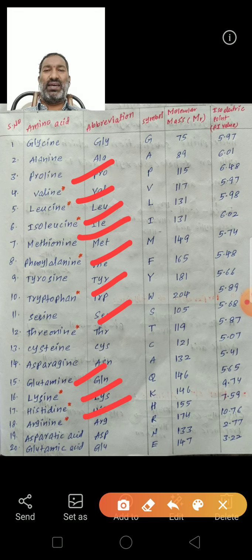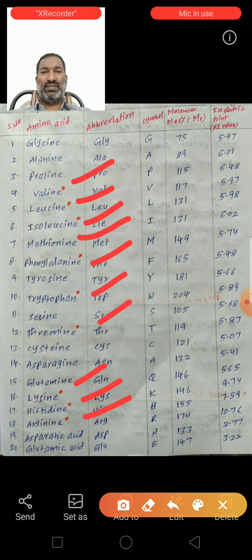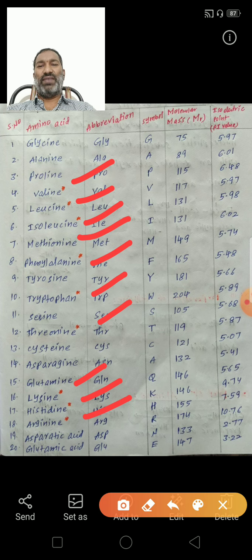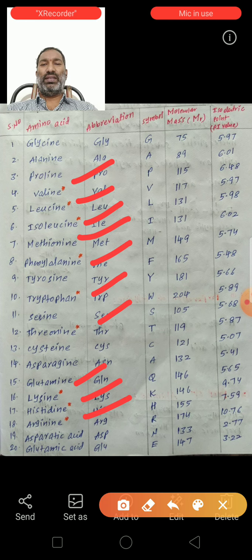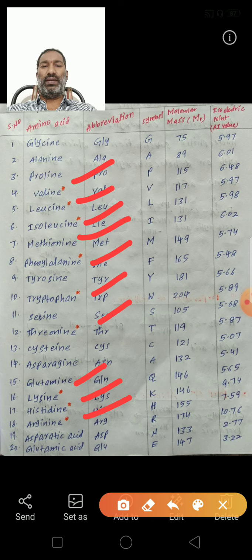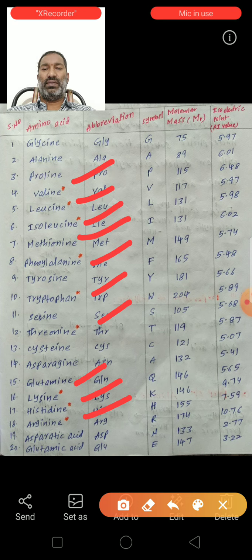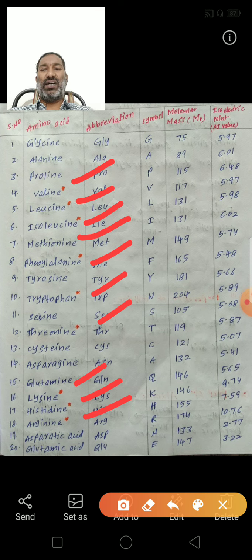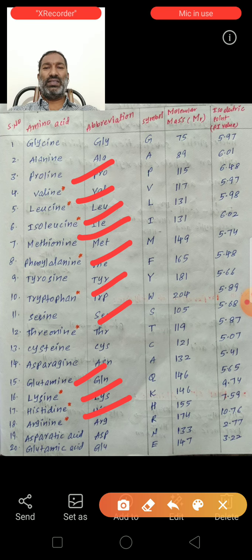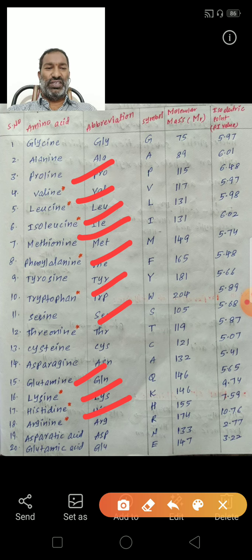These 10 are the essential amino acids. These star mark symbol amino acids are essential amino acids.